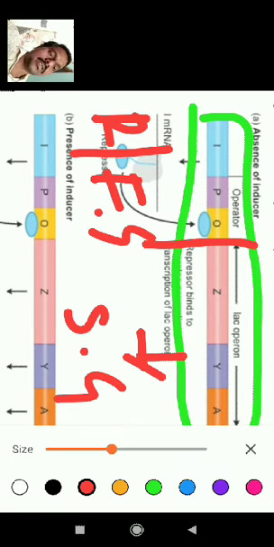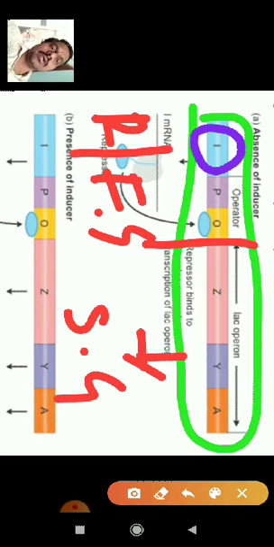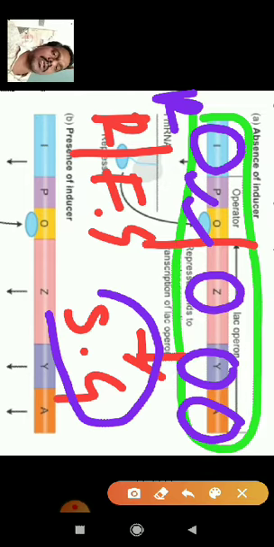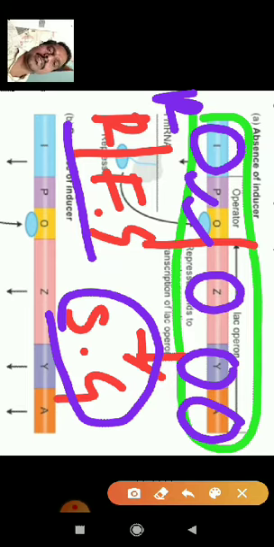In the regulatory genes, there are three genes present: I, the inducer or regulatory gene, P for promoter gene, and O for operator gene. But in the structural genes, Z, Y, A are there. There is no other name for ZYA, but we call them structural genes. The regulator, promoter, and operator genes are called functional genes.